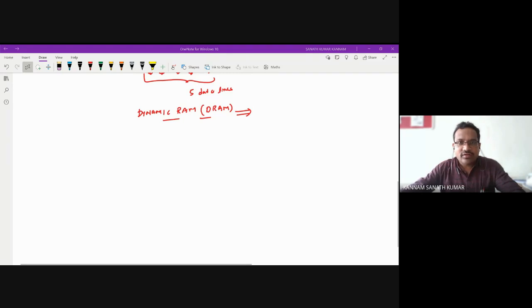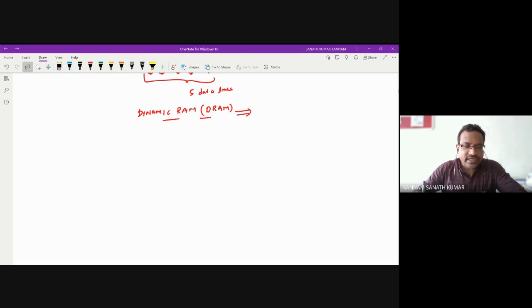Every time the DRAM is working, the data will be leaked. You can note this down: in a DRAM, the data slowly vanishes with time.